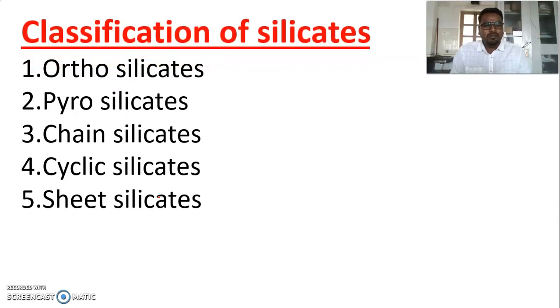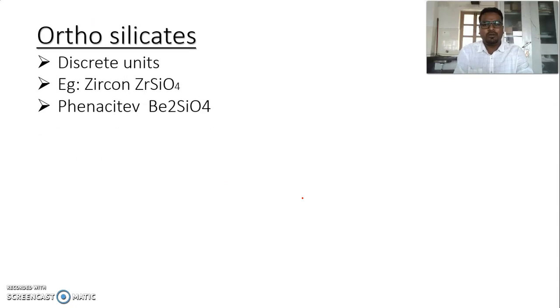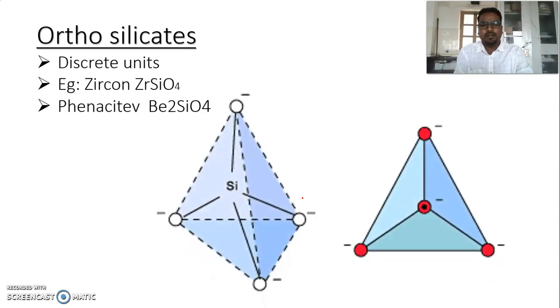Based on the arrangement of monomeric silicate units, that is, based on the sharing of bridged oxygen with other silicates, these are classified into 5 types: orthosilicates, pyrosilicates, chain silicates, cyclic silicates, and sheet silicates. Let us see them one by one. The first one is orthosilicates. Let us see the structure of orthosilicates.